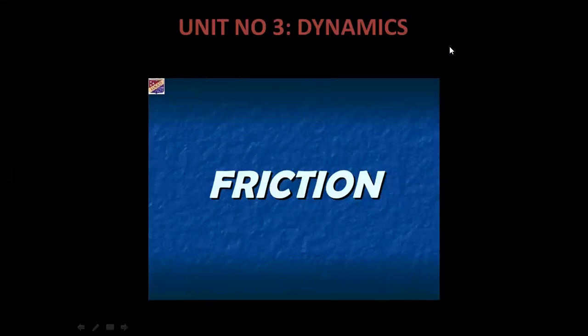So it can stop objects, and it can start objects. For stopping and for starting, force is required. So we are discussing one force which stops moving things, okay? And the name of that force is the force of friction.